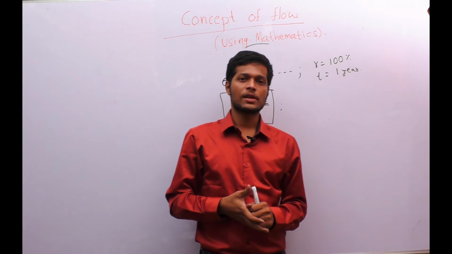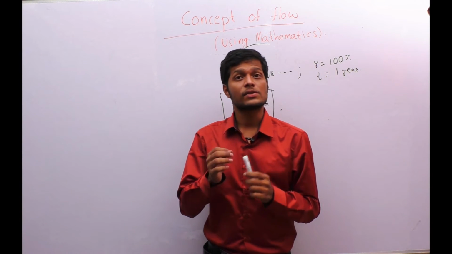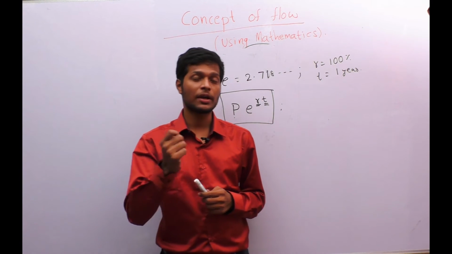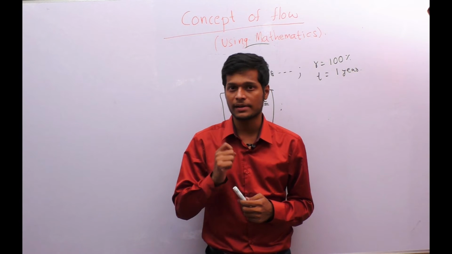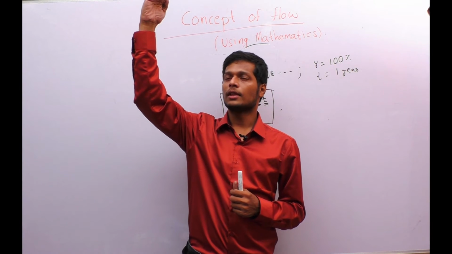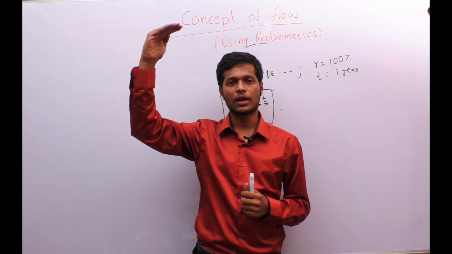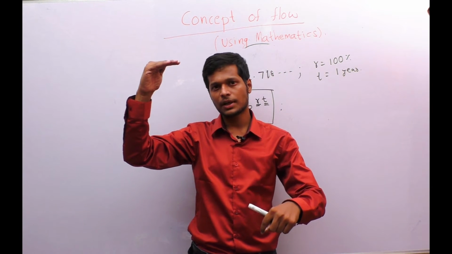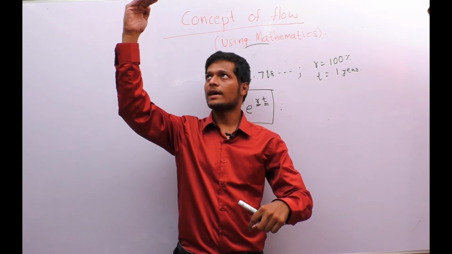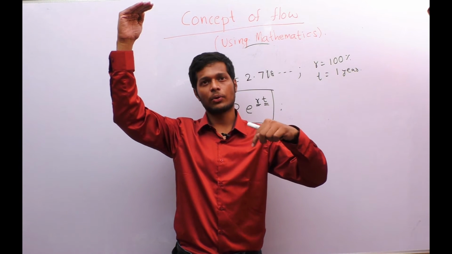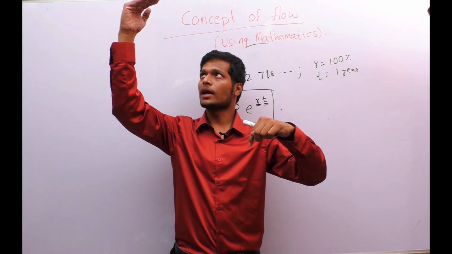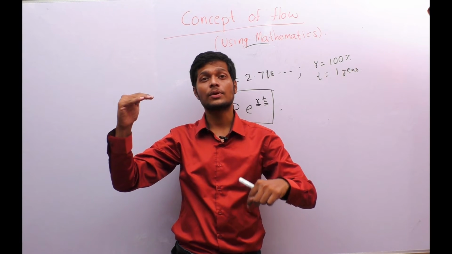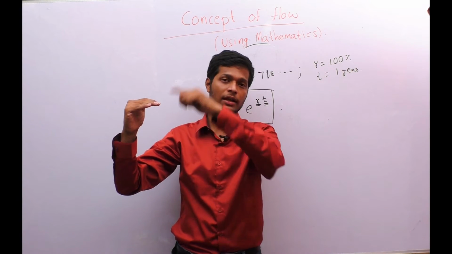So not only in this example, we can see this even in soil mechanics, where we find the permeability of a soil using the variable head test. The value of the head of the water will be reducing continuously and the discharge rate also will be reducing continuously. As the amount of discharge we are getting depends on the head, and the head is decreasing continuously, this is also a compounding decrease.